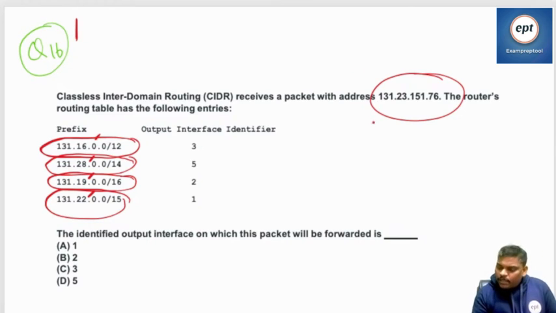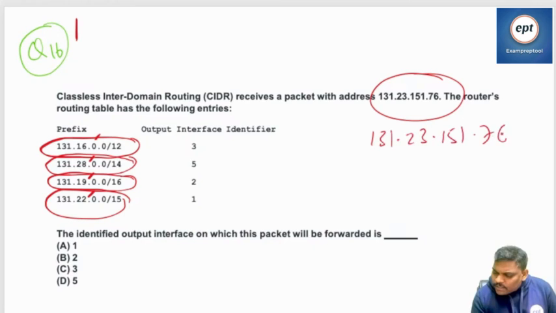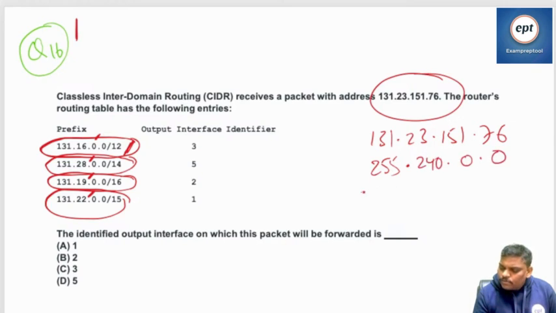Let me try one time. 131, 23, 151, 76. According to the first one, how many bits for mask? 12 bits. So 255, and 12 bits means 8 plus 4. 4 ones is 240. Remaining zeros.